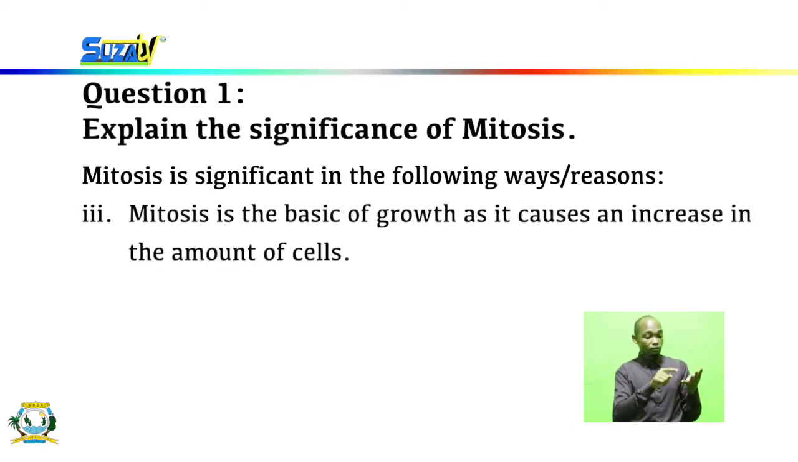Mitosis is the basis of growth, as it causes an increase in the number of cells. We all know that mitosis involves just the division of cells, and the number of chromosomes and everything else remains the same as the original cell. So an increase in the number of cells leads to growth. In this way, we can say that mitosis is the basic element of growth in an organism.